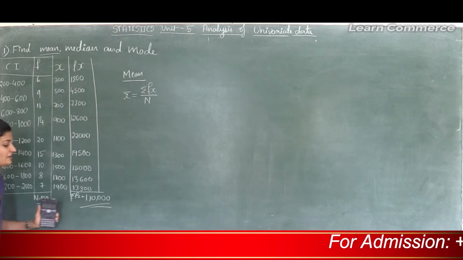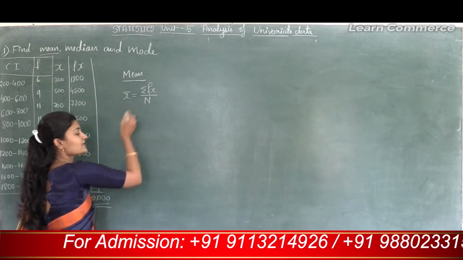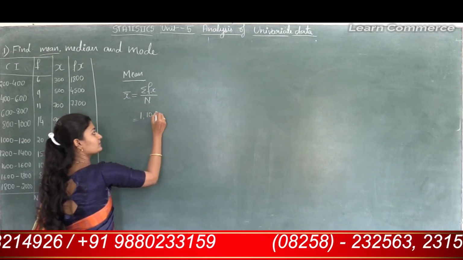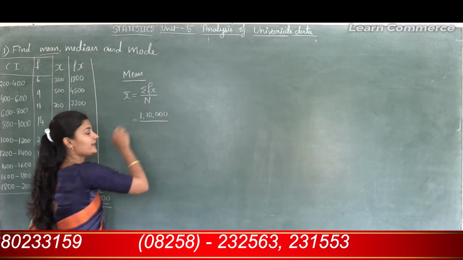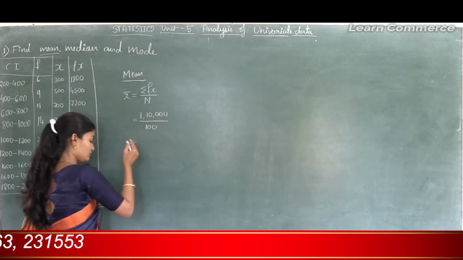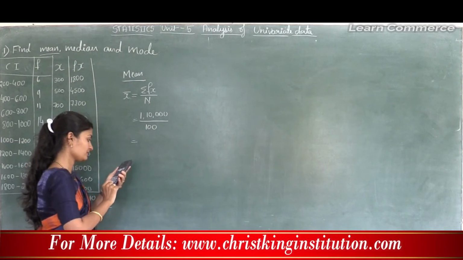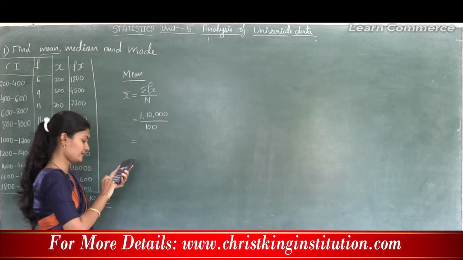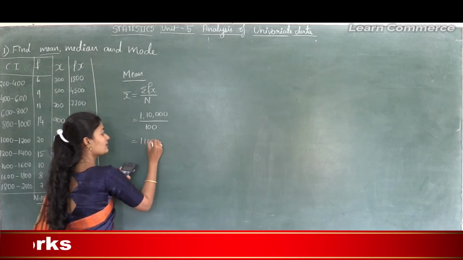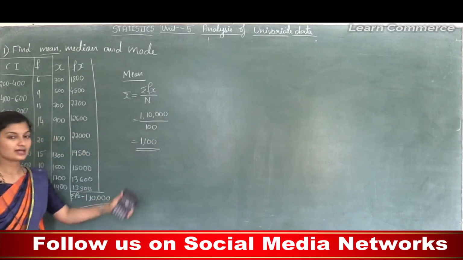Now I will substitute these two values in the formula. x bar is equal to sum of fx, that is 1,10,000, divided by capital N, that is 100. This is equal to 1,10,000 divided by 100, that is 1,100. So the mean value is 1,100.